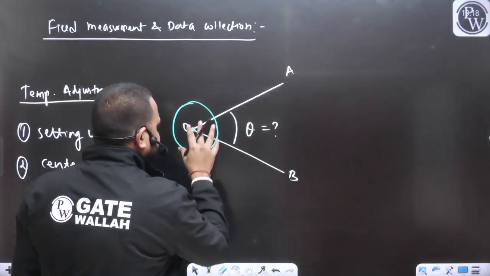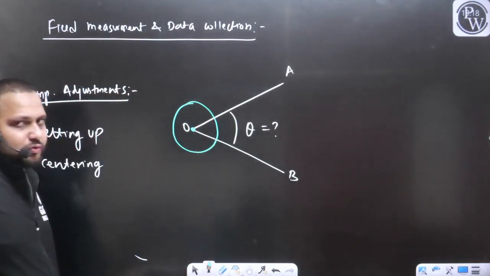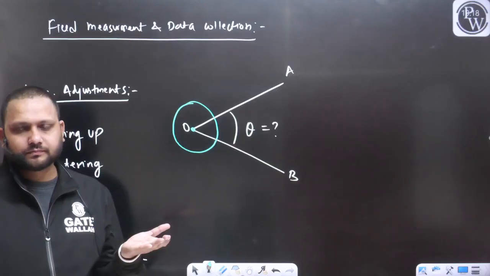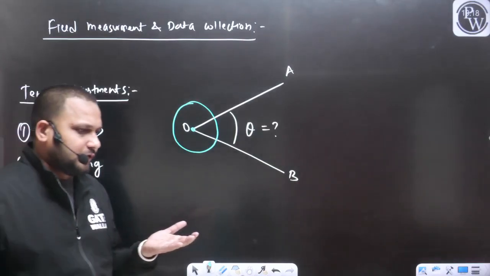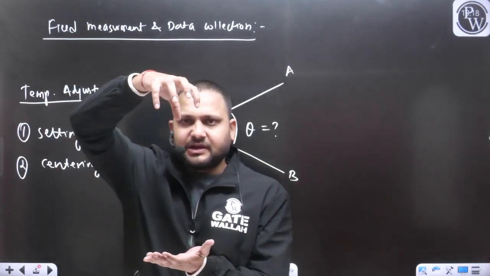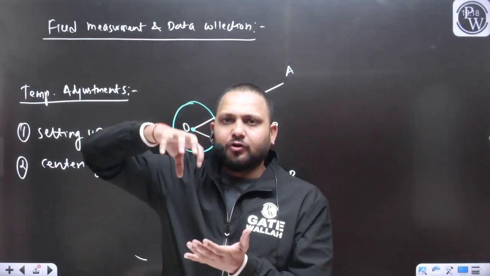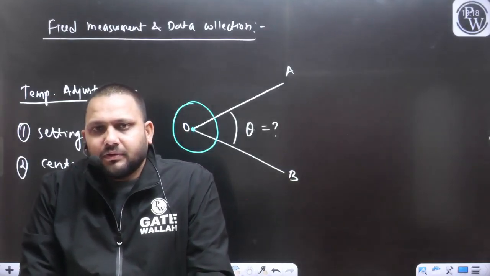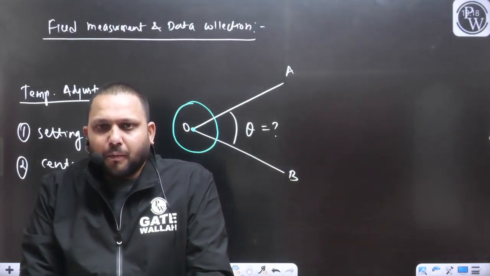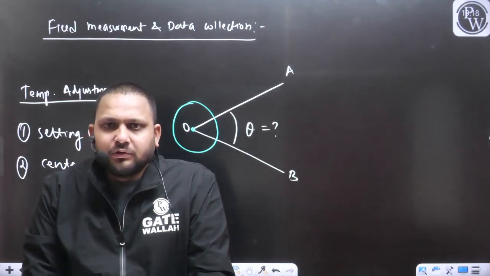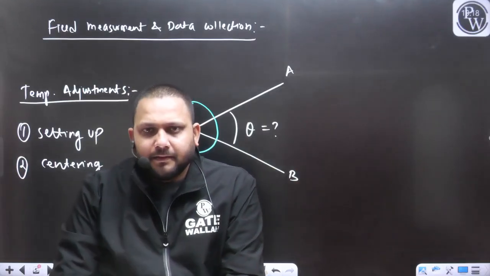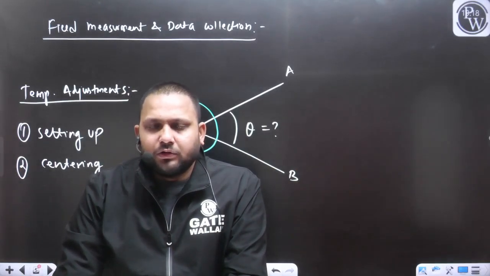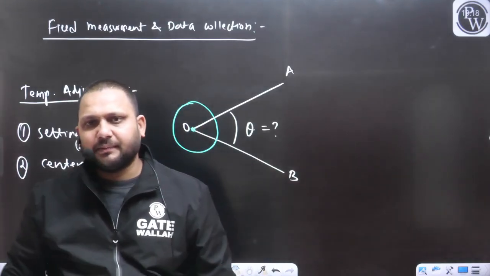Like we are using the compass, so we will place the compass such that the compass center and the point O should align. Point O is on the ground, and here we are having the compass. So if we want to measure the angle between the line OA and OB, the compass should be properly aligned with the point O. The instrument and the point O on the ground should be in the same alignment. Yes or no?